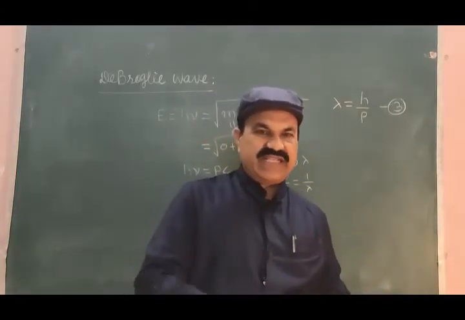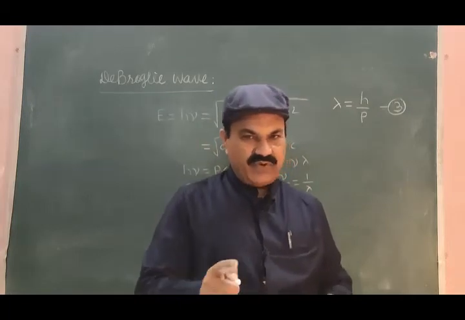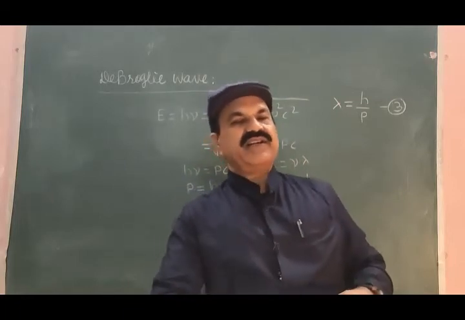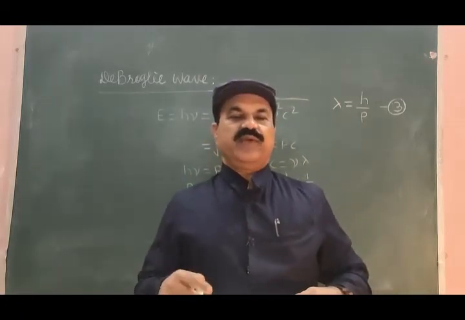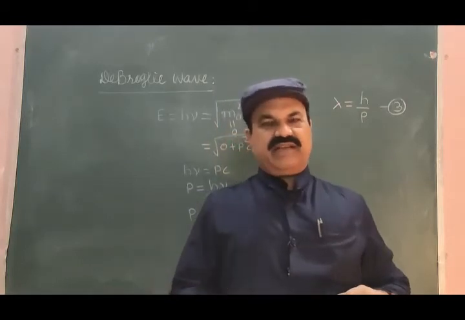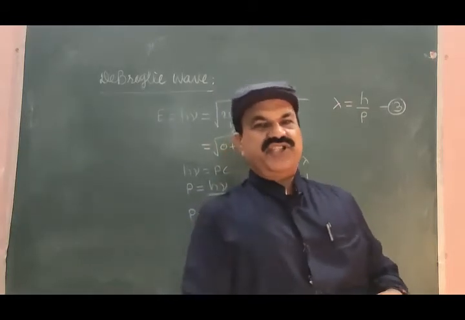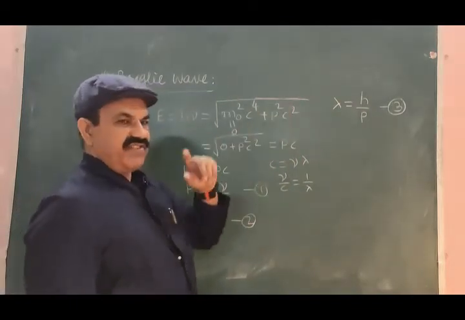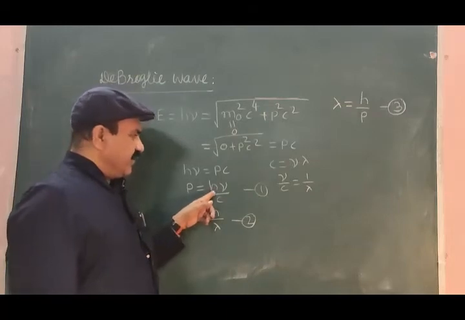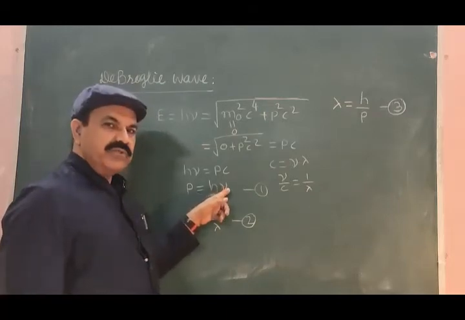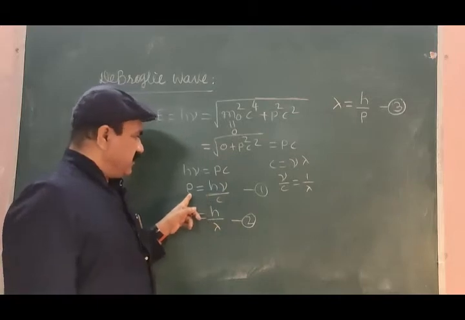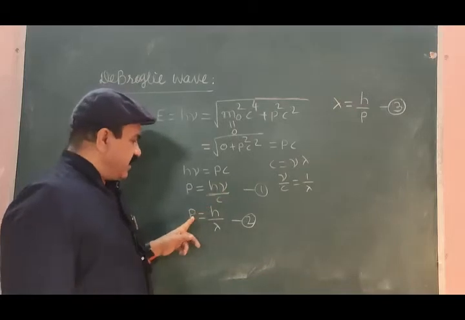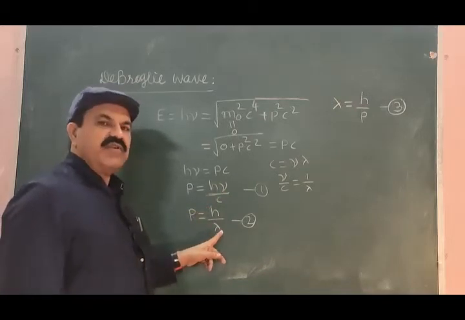Wave has particle nature. The converse is also true: particle should have wave nature. The photon, considered as a particle, has wave nature, which is clear from these equations. Nu corresponds to the frequency of a wave, and the momentum of the photon is given in terms of frequency and in terms of wavelength.